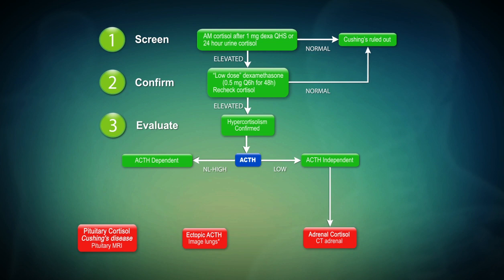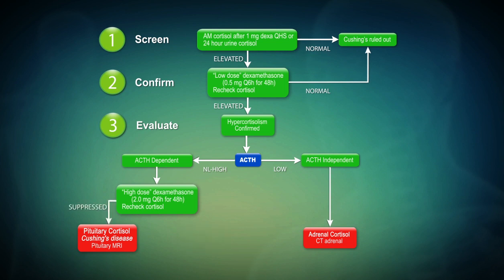To distinguish that, one does a high-dose dexamethasone suppression test, as shown, and then rechecks the cortisol. It turns out that the pituitary gland, when it has an adenoma producing ACTH, can still be suppressed with this high-dose dexamethasone suppression test. So a cortisol level after that high dose that is suppressed suggests, in fact, Cushing's disease, a pituitary adenoma, and the pituitary should be imaged with an MRI. On the other hand, if that cortisol is still elevated, it shows non-suppression and would be very suggestive of an ectopic source of ACTH, and lung imaging should be performed.